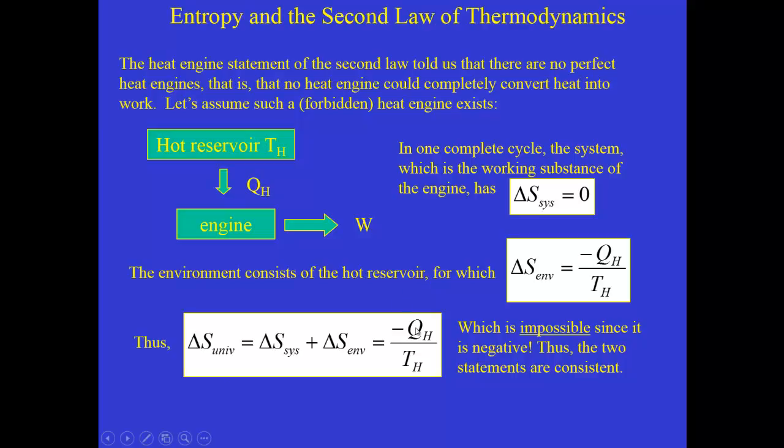And the statement of the second law of thermodynamics in terms of entropy changes would say this indicates that this process is impossible. It never happens in nature. So you can see that the second law of thermodynamics for heat engines tells us this is impossible. The second law in terms of entropy change tells us this is impossible because the overall entropy change of the universe would be negative, and that doesn't work. So these two statements of the second law are consistent with one another.